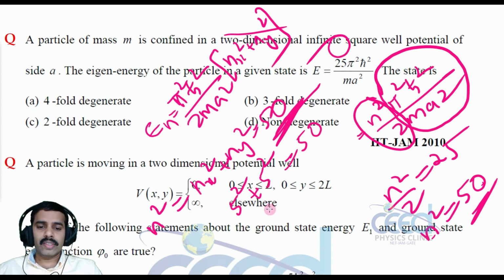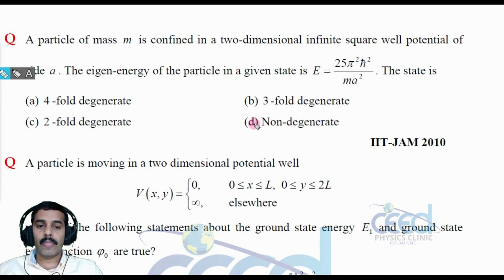So such a number, only 5 and 5 is possible, right? So nx square plus ny square is equal to 50 means only we can select nx is equal to 5 and ny is equal to 5. So this is a non-degenerate case, right? So option D is correct, right? D is correct. Now let us come to another question.